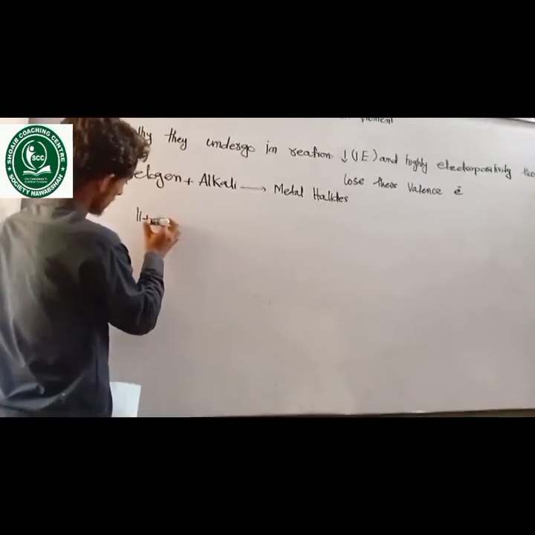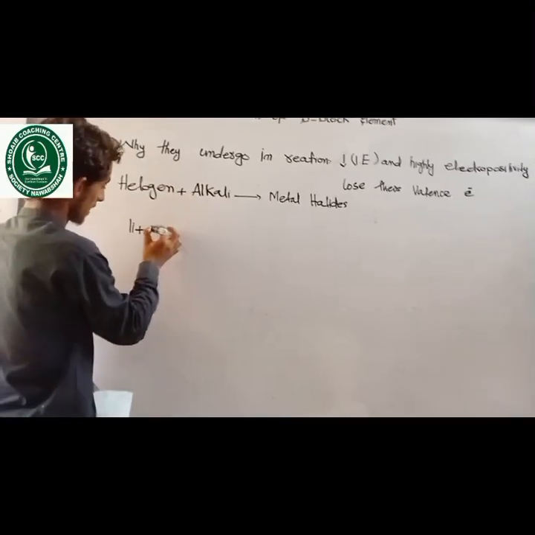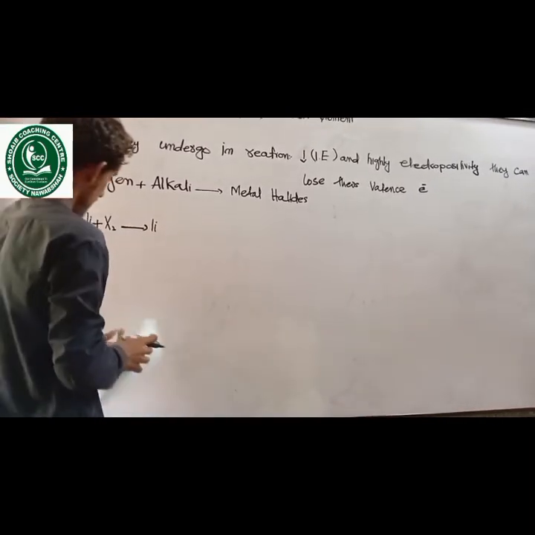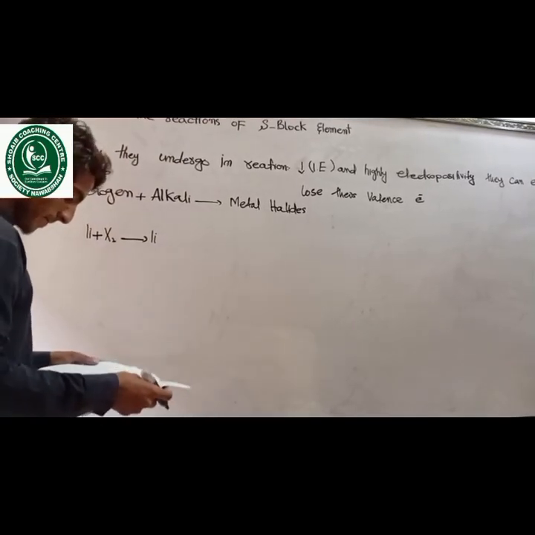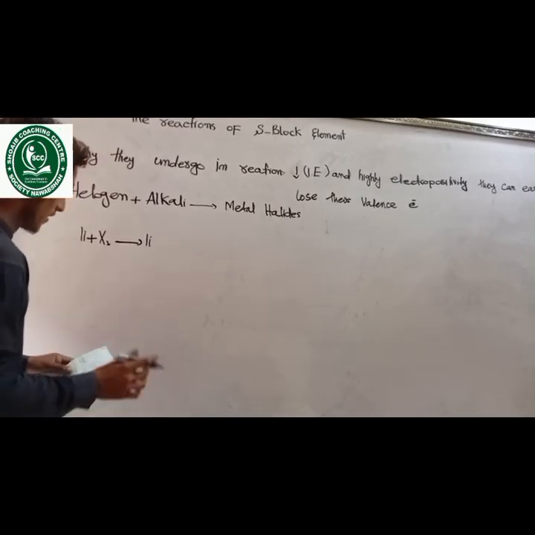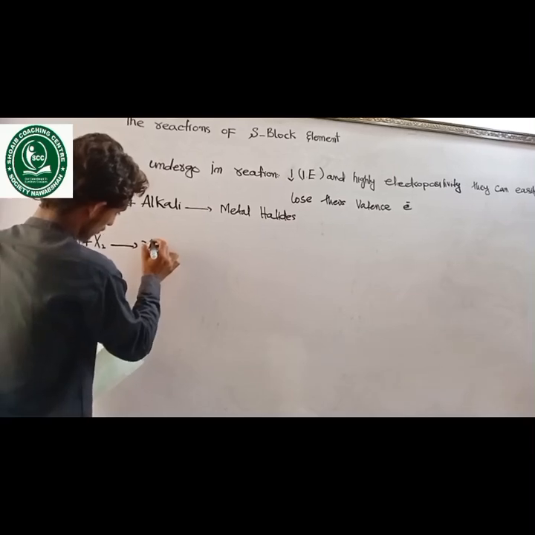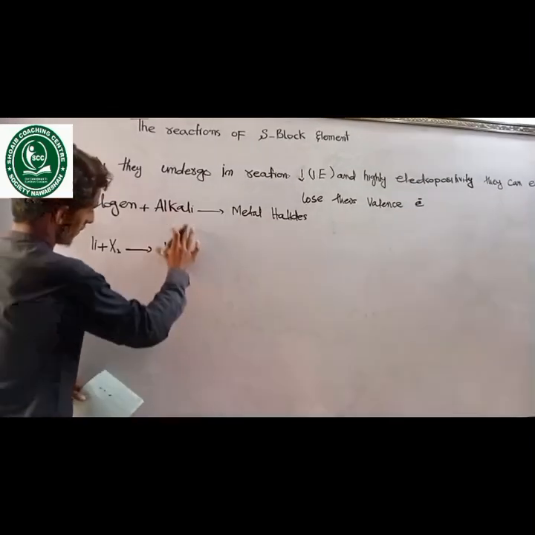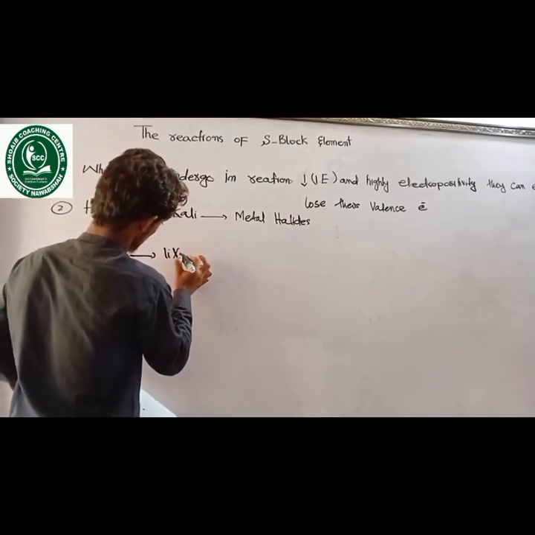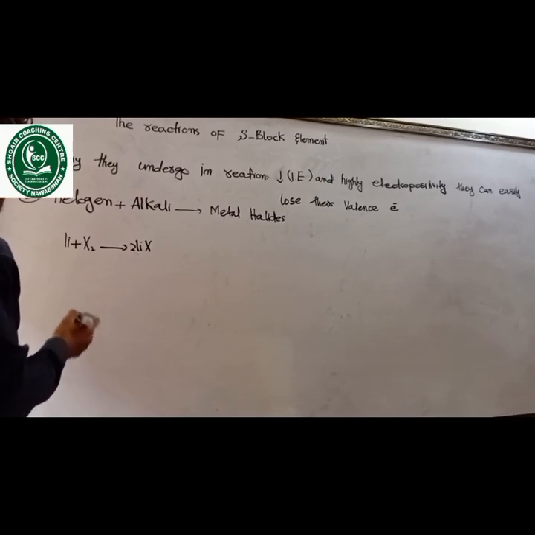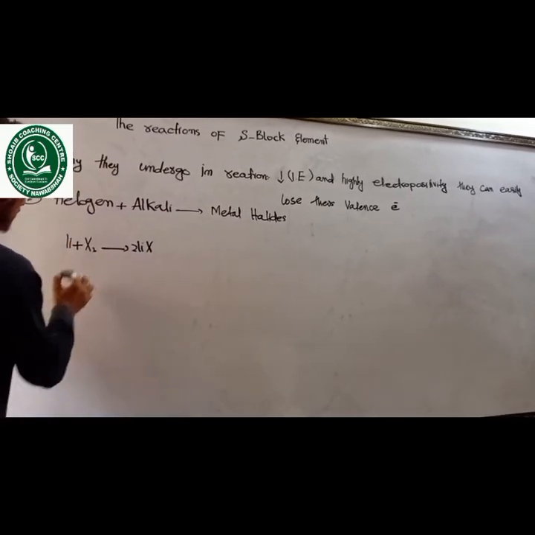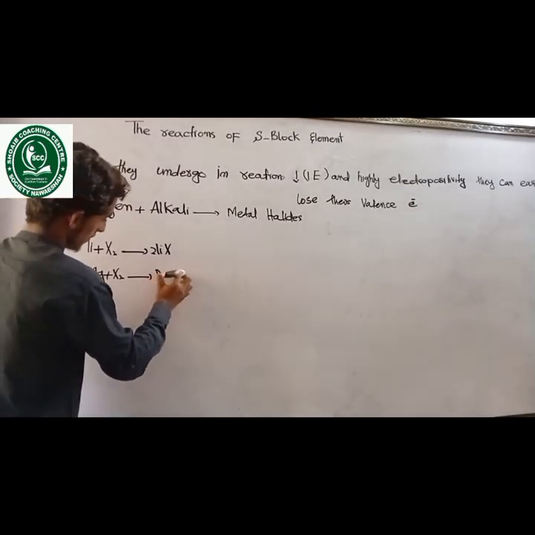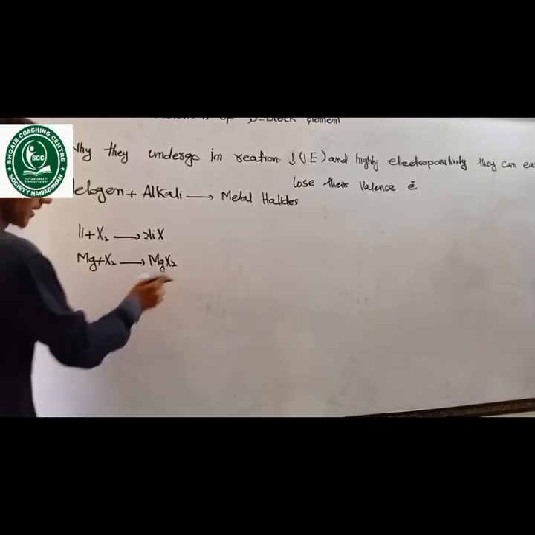Lithium plus halogen, which is denoted by X2, forms lithium halide. When halogen reacts with the second group elements like magnesium plus X2, it forms magnesium halide.